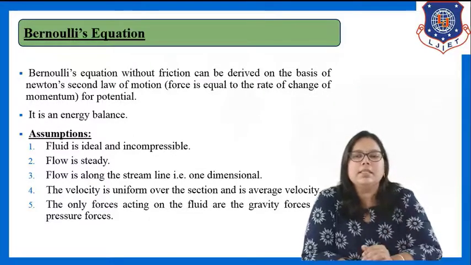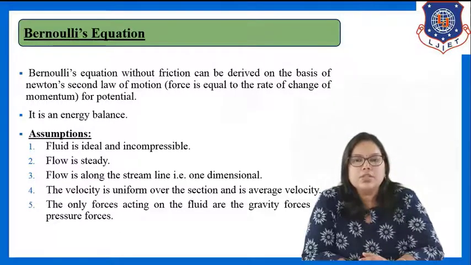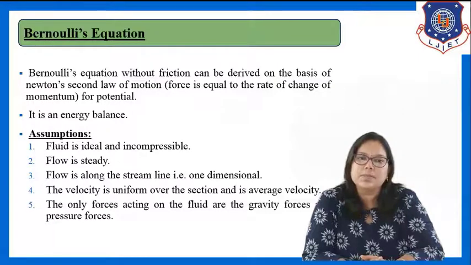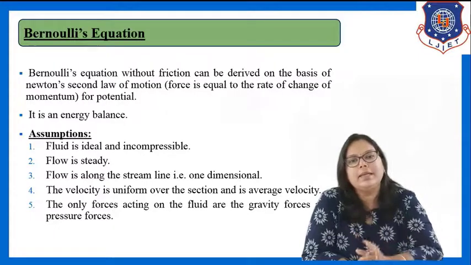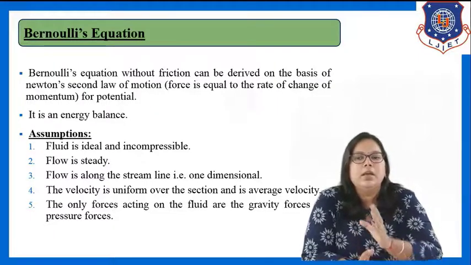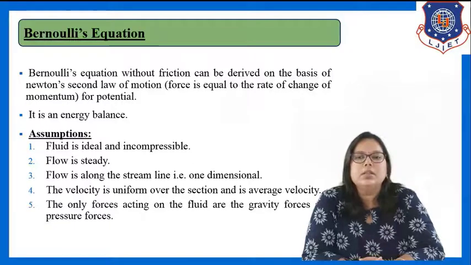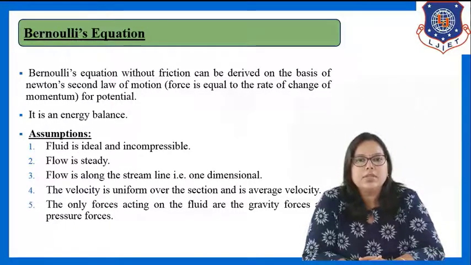Fine. Next assumption is the velocity is uniform over the section and is average velocity. So here we are assuming that velocity is uniform over the entire system. And the last assumption is the only forces acting on the fluid are gravity forces and pressure forces.